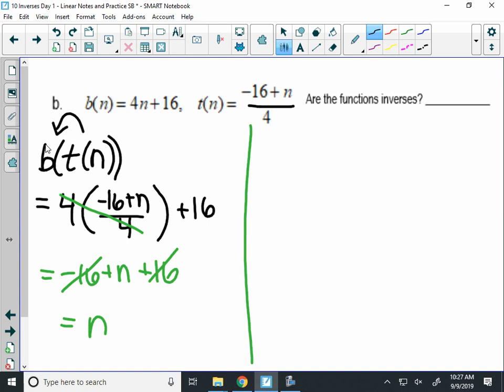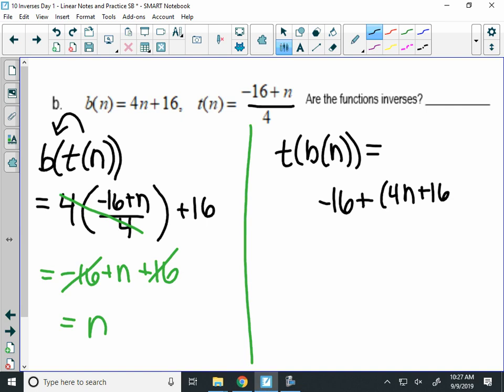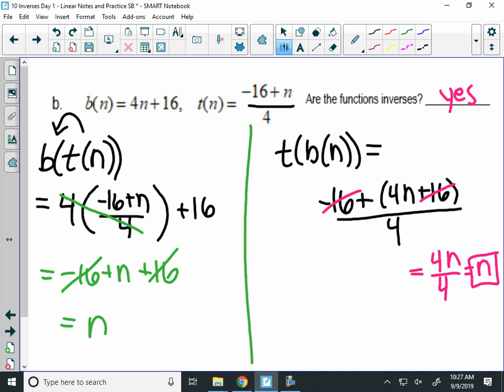So let's still try. t of b. All right, I know it's annoying. We got to do both. So I have negative 16 plus my function 4n plus 16 over 4. What happens in the numerator? 16s cancel away. So you get 4n over 4, which is n. If I get n for both, they are inverses of each other. Not too hard today, right?